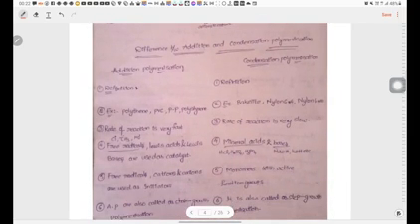First, the definition of addition polymerization: when many number of smaller molecules combine together and form products without loss of small molecules.